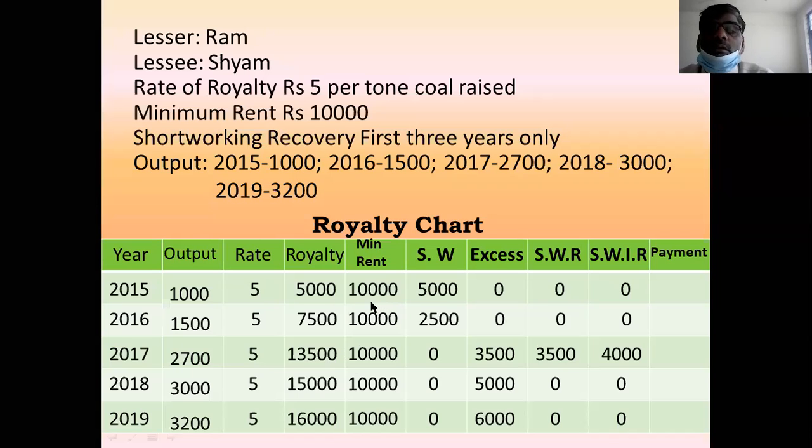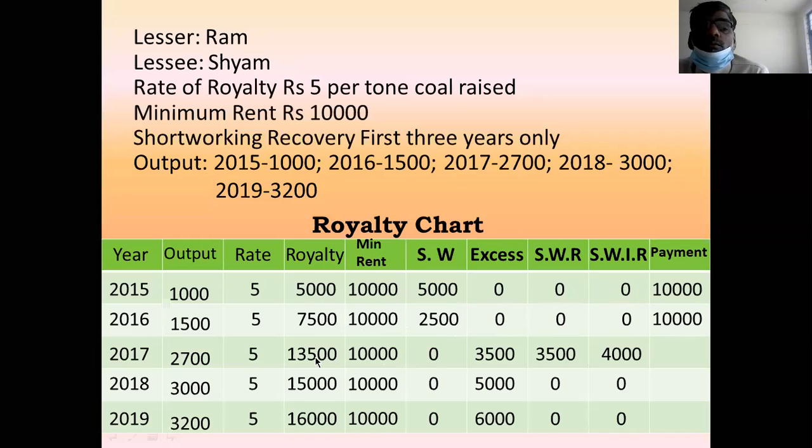You see the first line, 5,000 plus 5,000 minus 0 is equal to 10,000. You come to the second line, 7,500 plus 2,500 minus 0 is equal to 10,000.